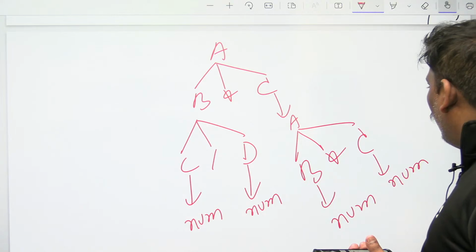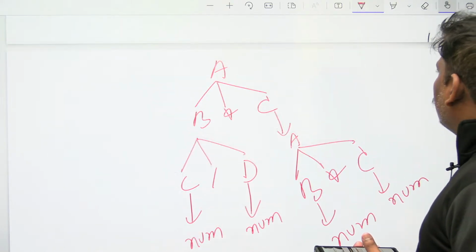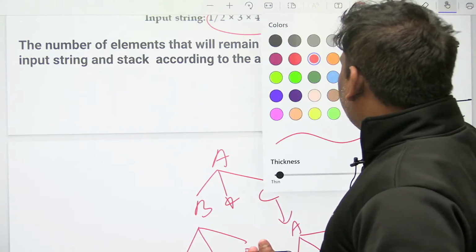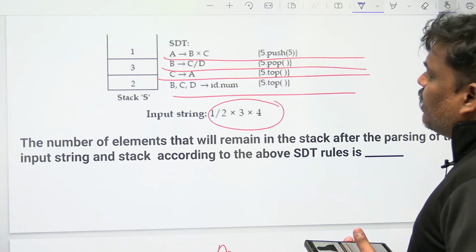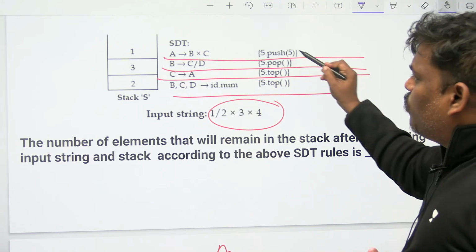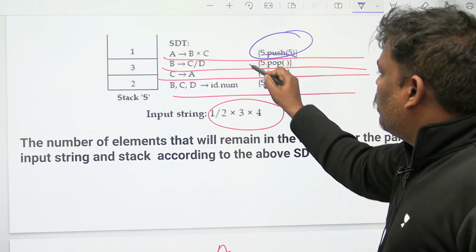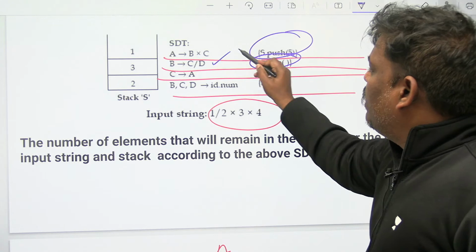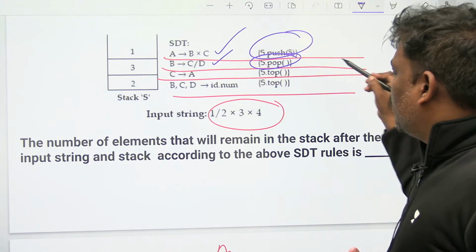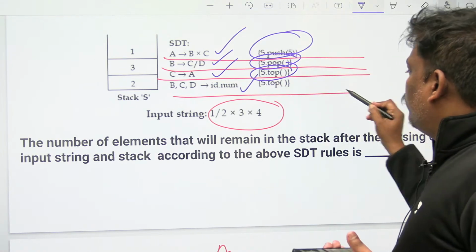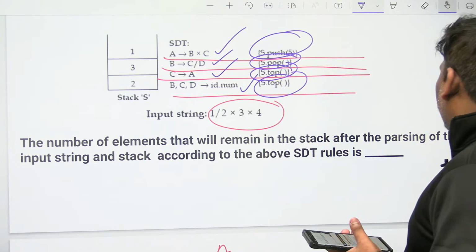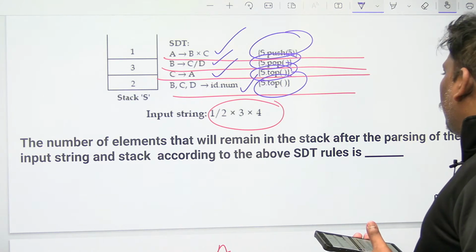After drawing the tree, now we will see the semantic actions one by one. Where is the semantic action? At the end only. For every production, the semantic action is at the end. For this production, semantic action at the end. So at the end only semantic actions are coming. It is a bottom up parsing kind of thing.